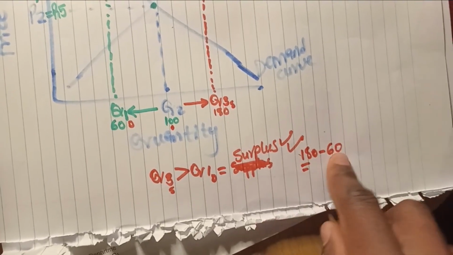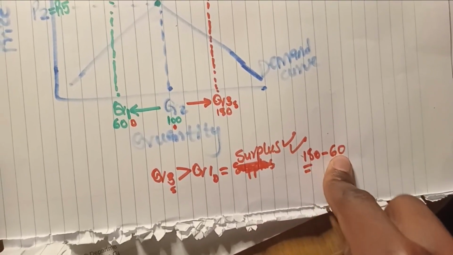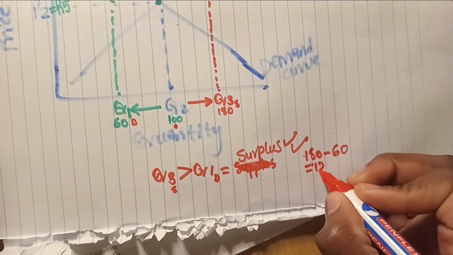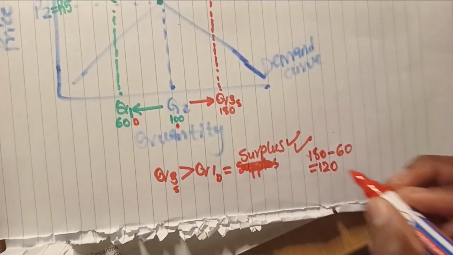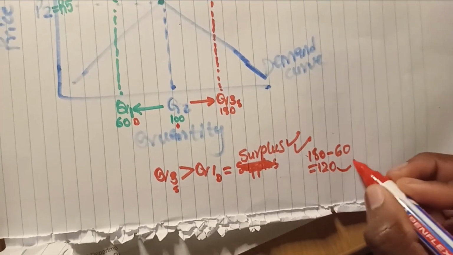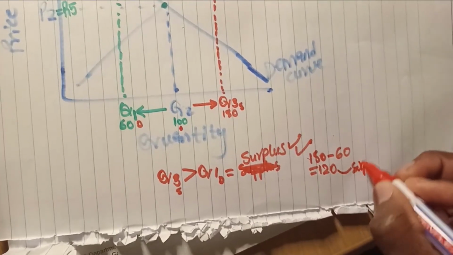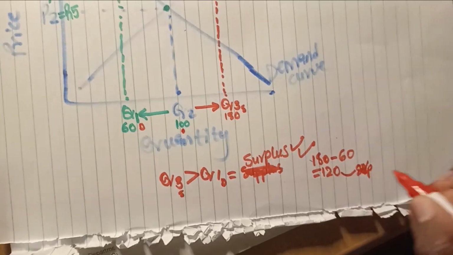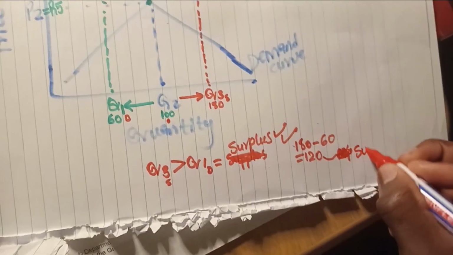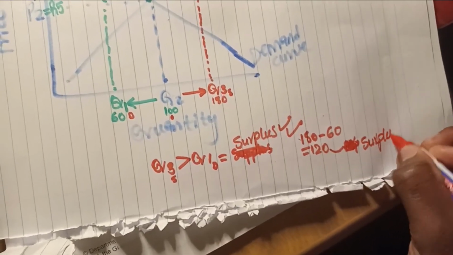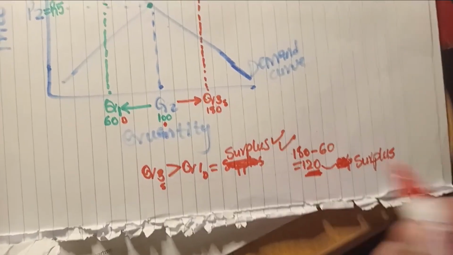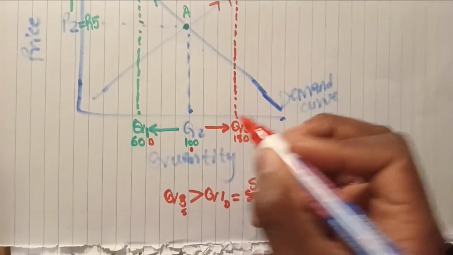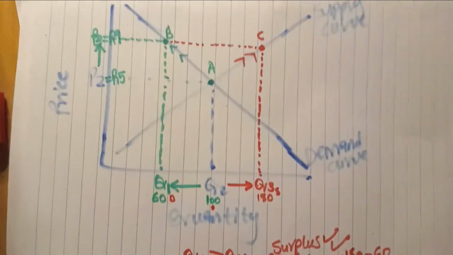That's 180 minus 60, that's 120 left. This is the surplus here, right?